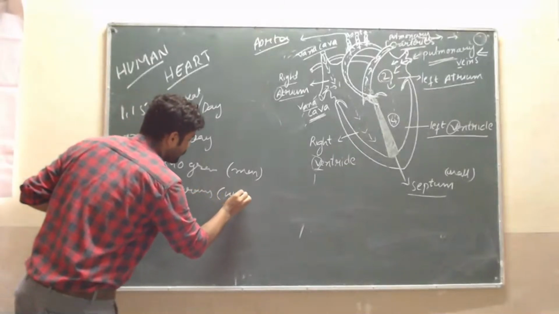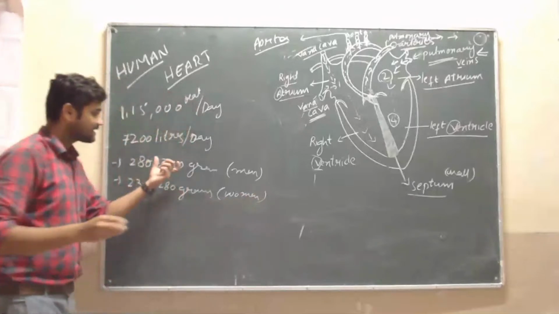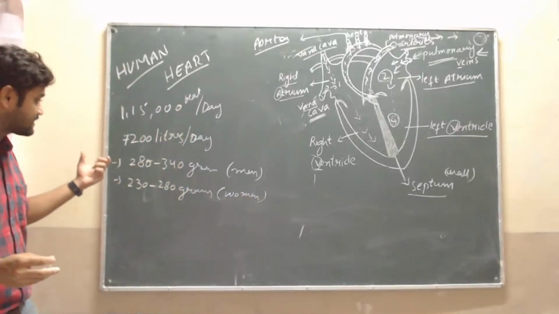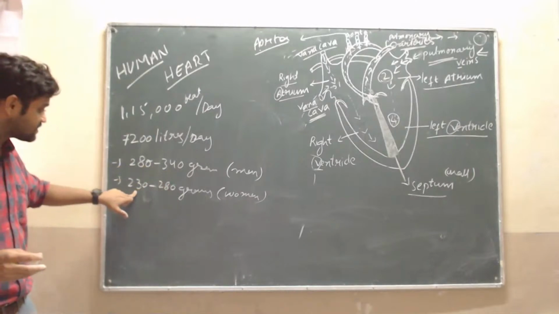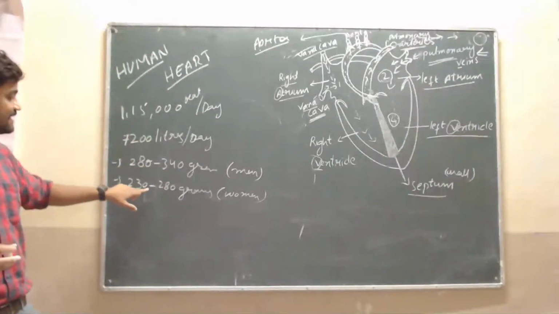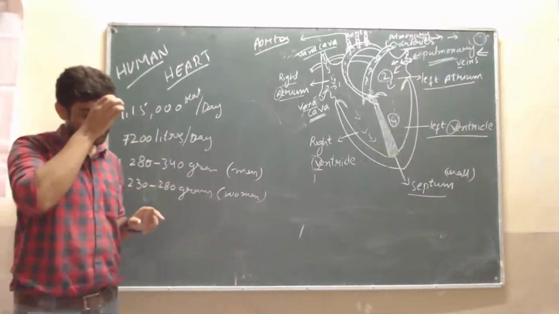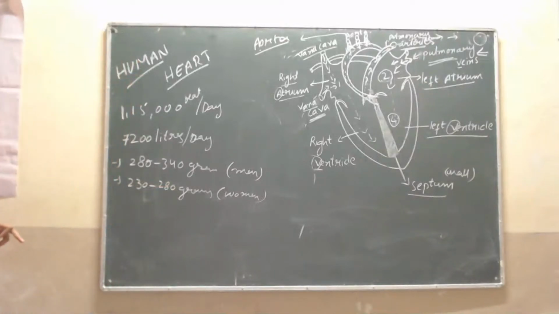That is the weight of our heart. Men's is 280 to 340 grams, but women's is 230 to 280 grams.